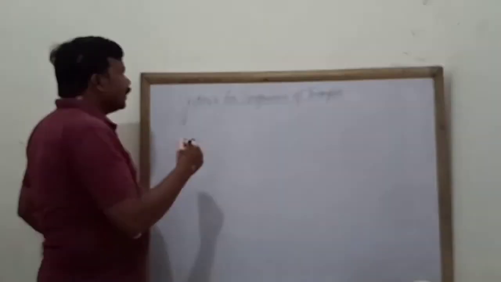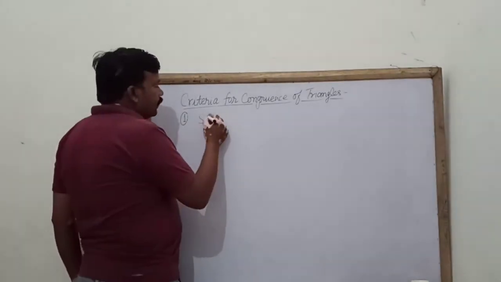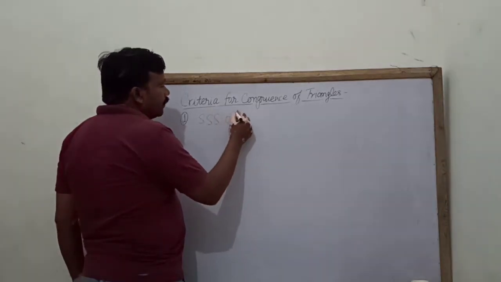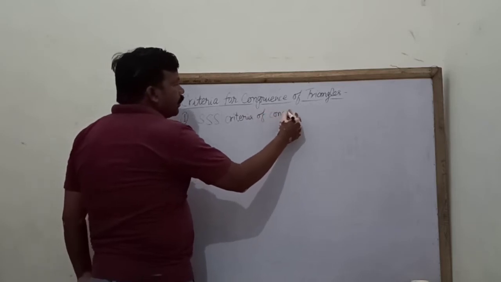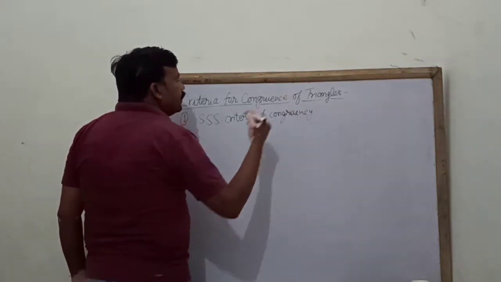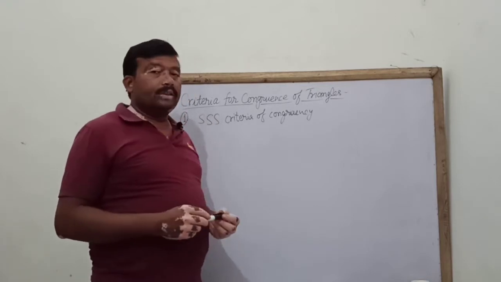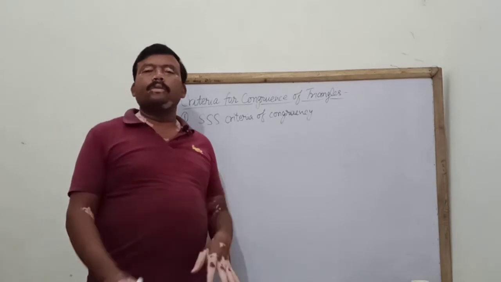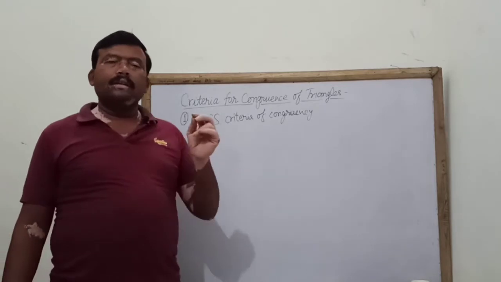So first criteria for the triangles is the side criteria of congruency. This criteria is called side criteria of congruency, since if two triangles have their corresponding sides equal, then we can say that two triangles are congruent.